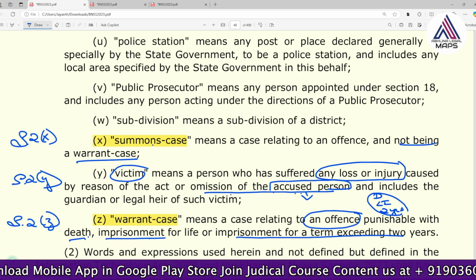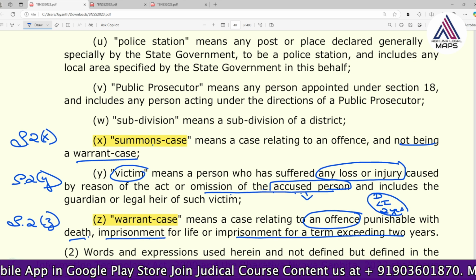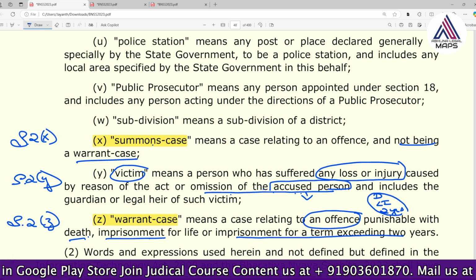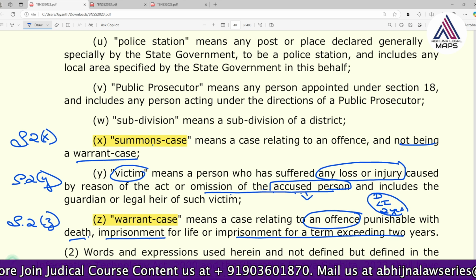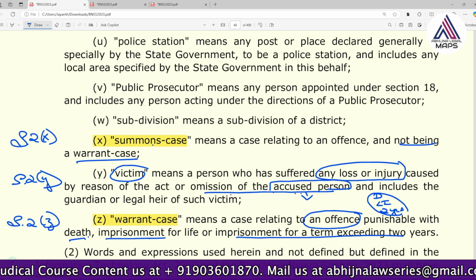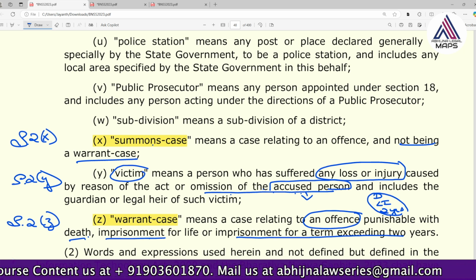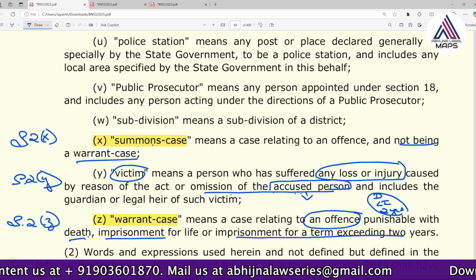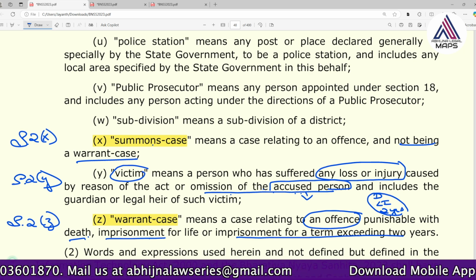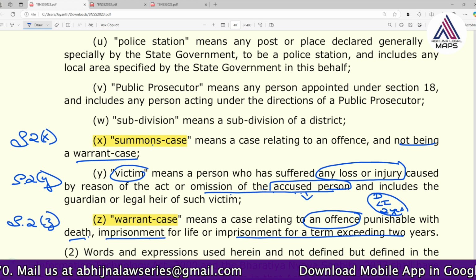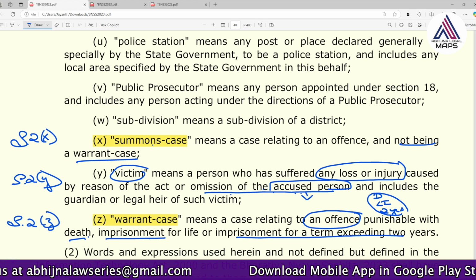But when it comes to an accused charged with an offense, the actual trial must begin. Till then he had to wait to become a victim. Already he is a victim, but in law, the accused was supposed to be charged. But now there is no such rule; that imposition has been removed.